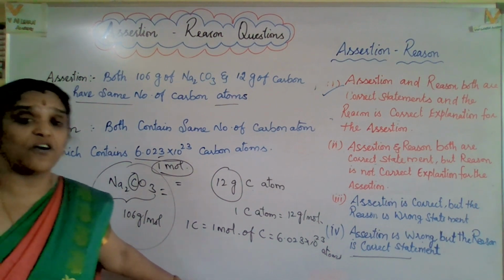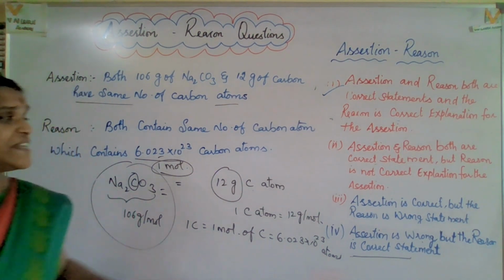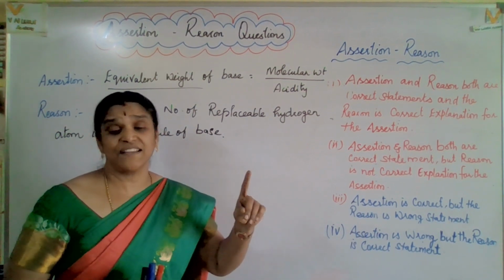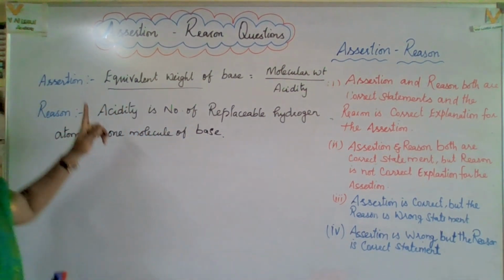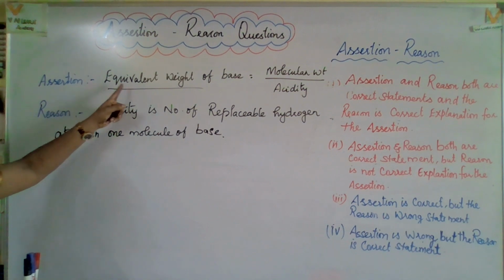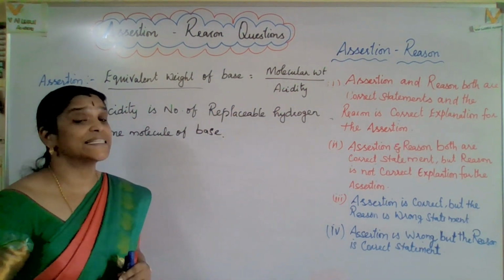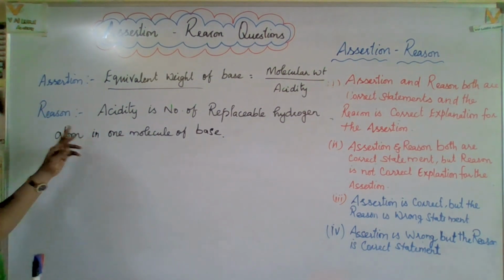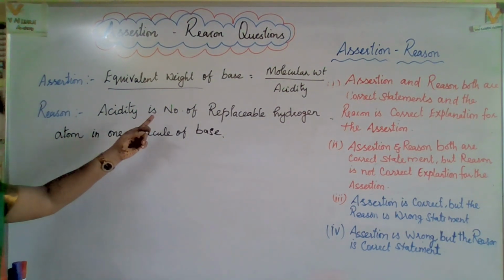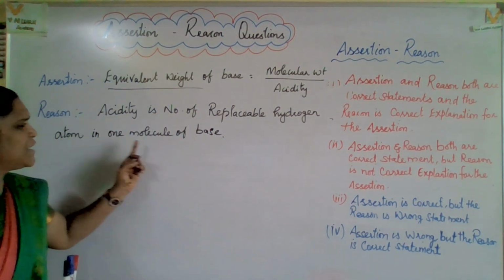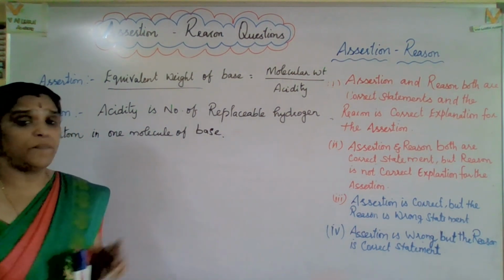Yes, come on, let's go for some more interesting assertion reason questions. The next assertion reason comes from equivalent weight. Yes, come on, let us go. Assertion: Equivalent weight of base is equal to molecular weight by acidity. Yes. Now, the reason: acidity is equal to number of replaceable hydrogen atom in one molecule of base,